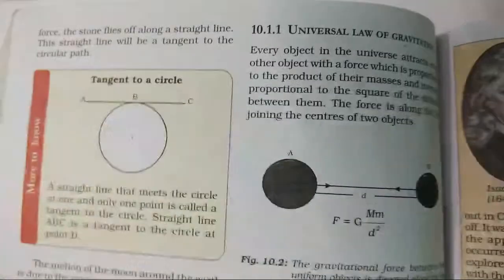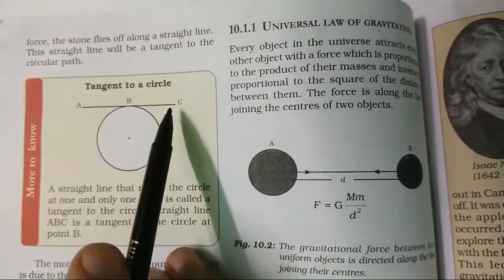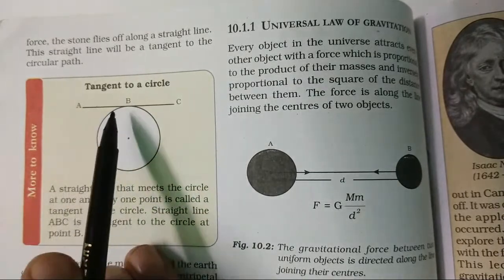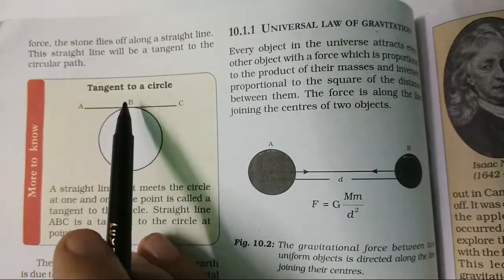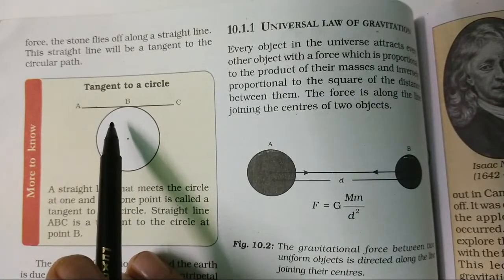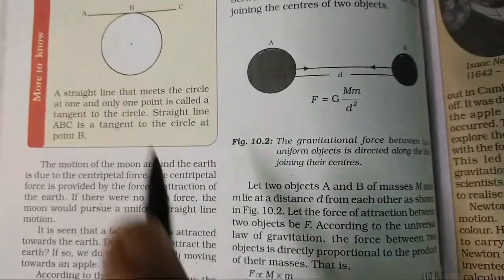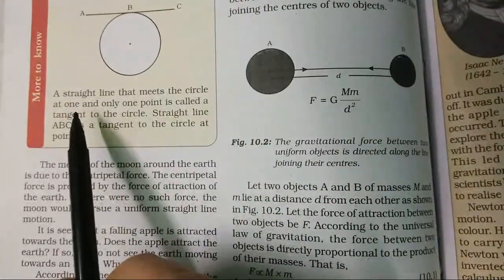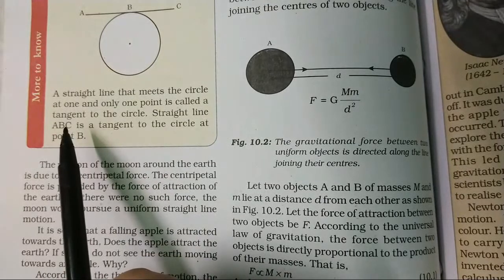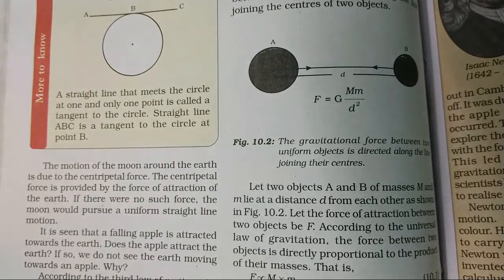And as I told in this book also, there is a line drawn. So when any line is drawn touching or cutting the circle at one point, then it is called a tangent. This is something which is a part of maths from the 10th class. A straight line meeting the circle at one point is called the tangent. So any object which moves on a circular path goes in a tangent.